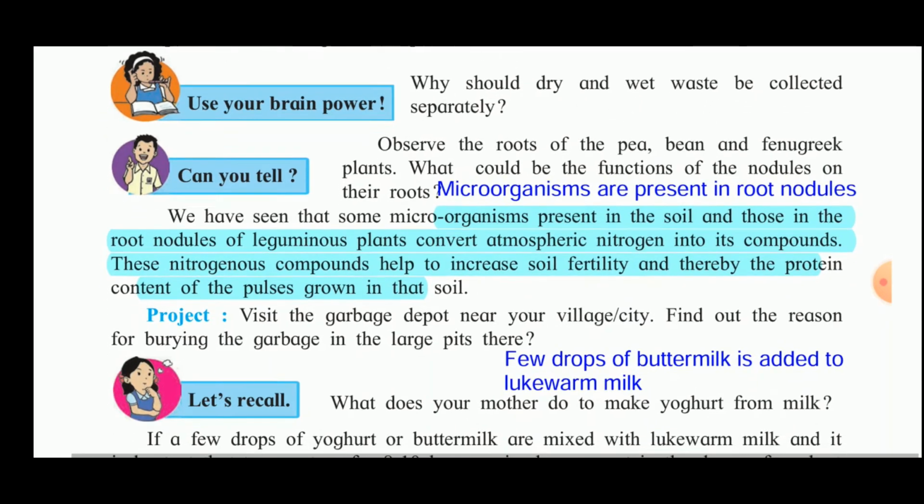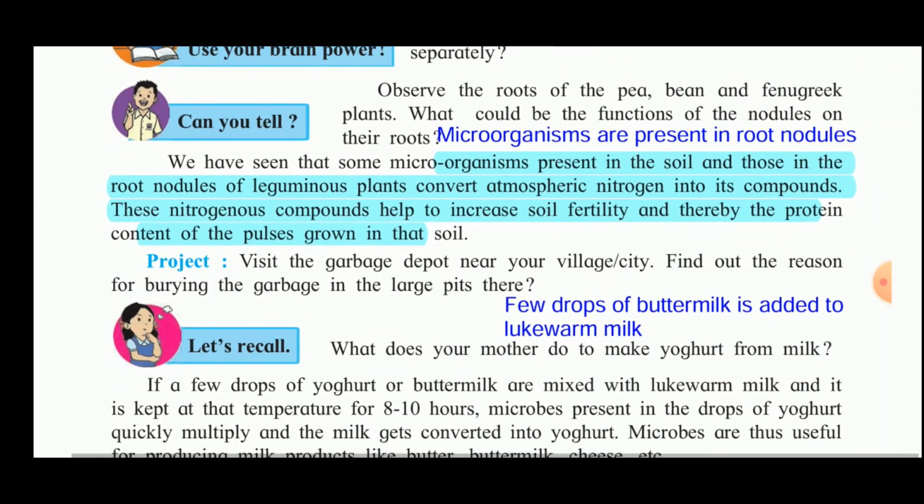Now, observe the roots of the pea, bean and fenugreek plants. What could be the function of the nodules on their roots? Microorganisms are present in the root nodules. We have seen that some microorganisms present in the soil and those in the root nodules of leguminous plants convert atmospheric nitrogen into its compounds. So, these nitrogenous compounds help to increase soil fertility and thereby the protein content of the pulses grown in that soil.